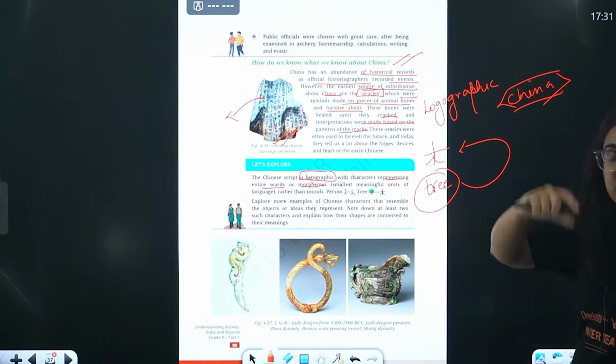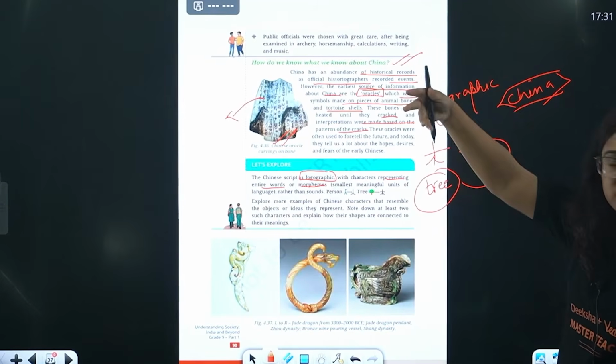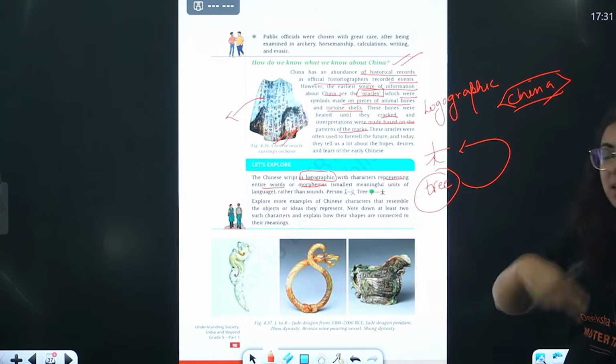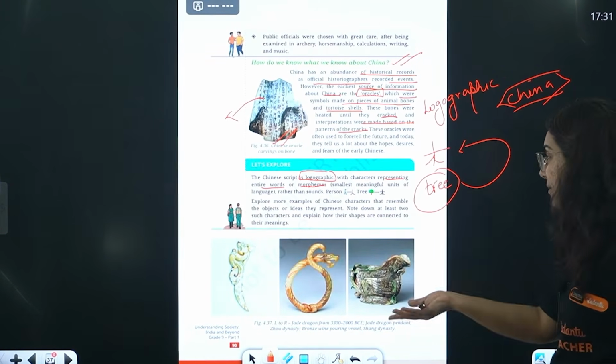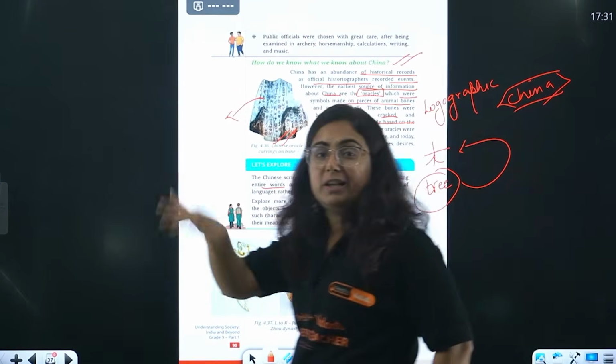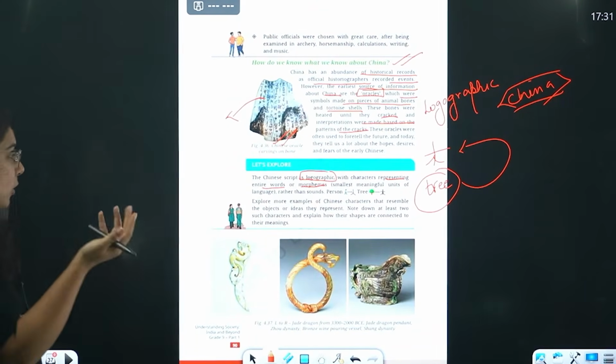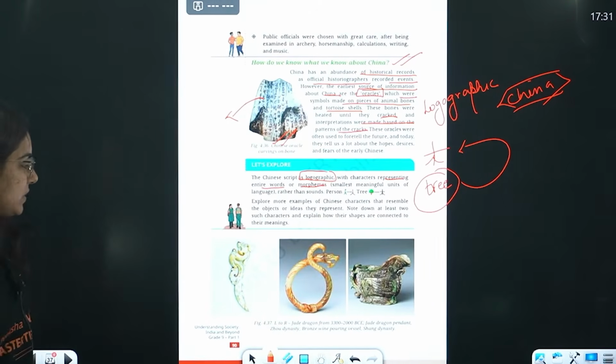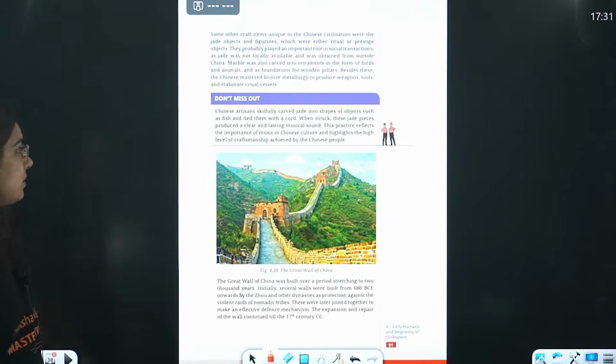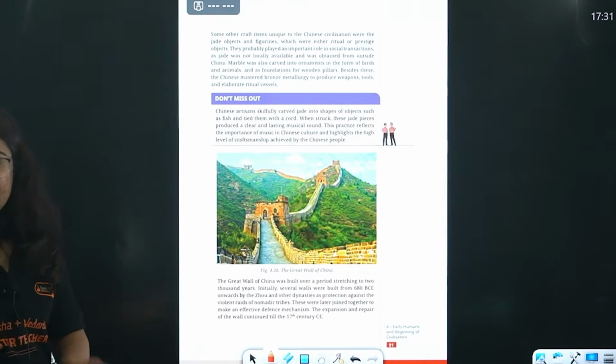Their characters resemble many objects. For tree, they make something. For a person, they make something. For snake, they make something. For a bird, they make something. So there are characters in their alphabets. They are not alphabets actually, they are the characters, which we actually teach right now also. Getting my point?